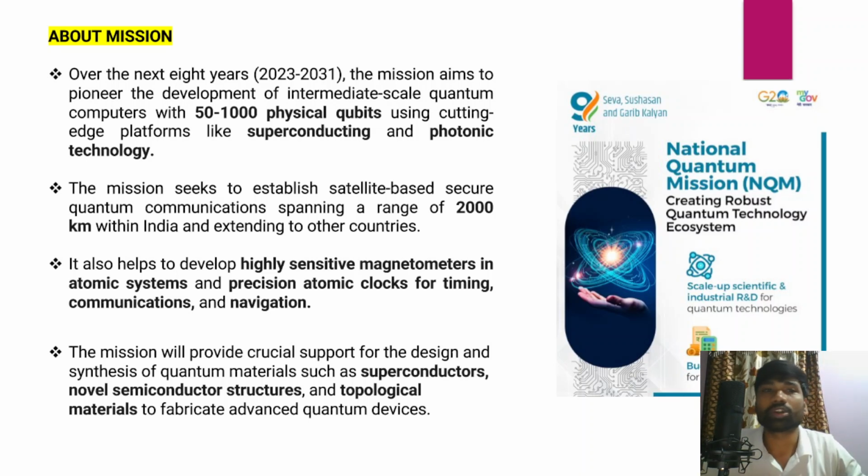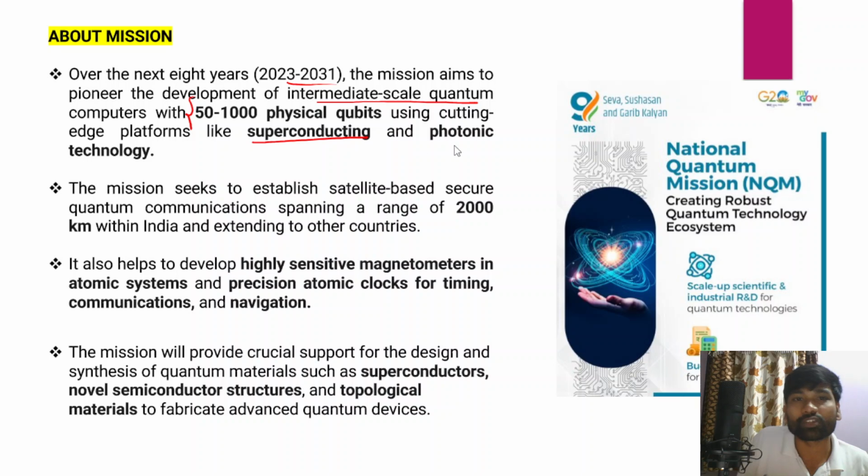This mission runs over the next 8 years, from 2023 to 2031. It is essentially aimed at pioneering the development of intermediate scale quantum computers, right? These will have the capacity of 52,000 physical qubits, and they also use cutting edge platforms like superconducting and photonic technologies.